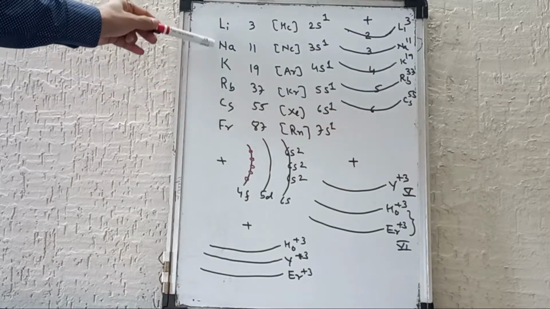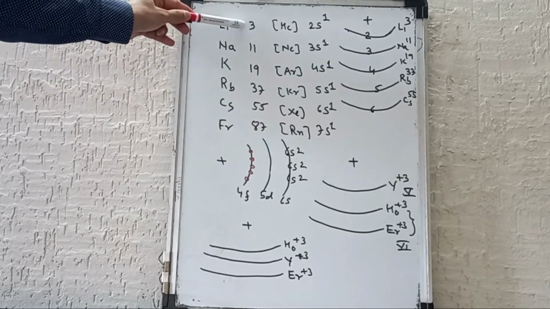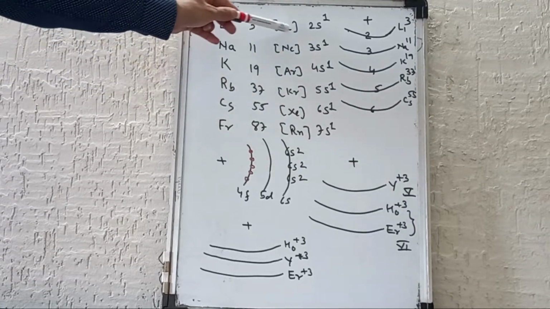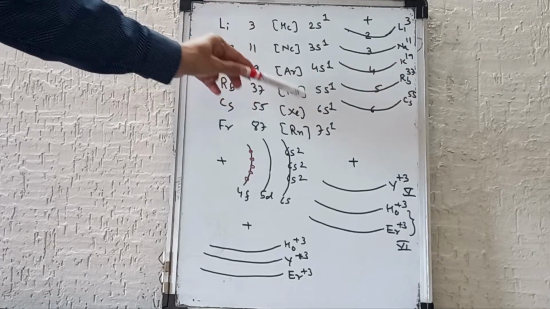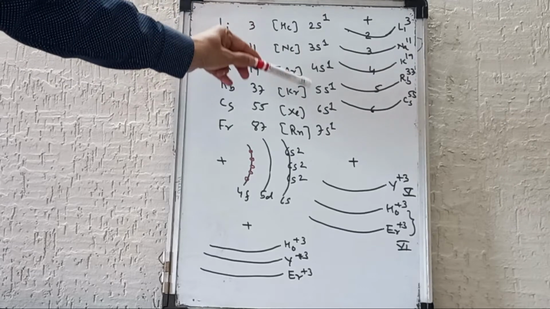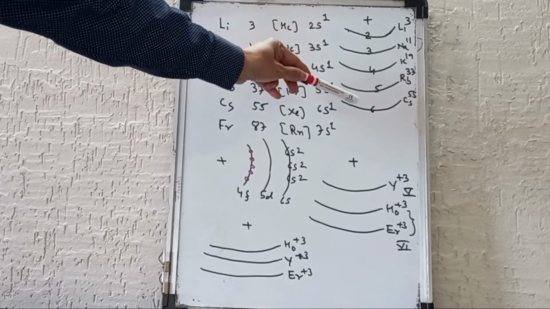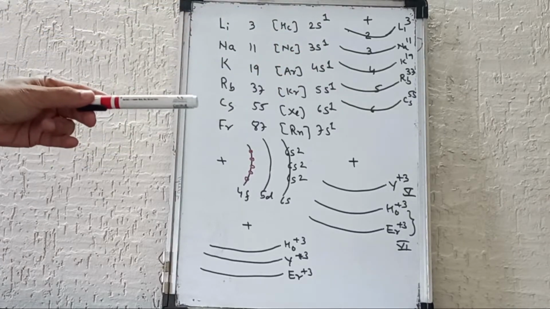Their atomic numbers are 3, 11, 19, 37, 55, 87, and the principal quantum numbers are 2, 3, 4, 5, 6, 7. So as atomic number increases, principal quantum number also increases, and therefore the distance of the electron from the nucleus increases, and therefore atomic radii goes on increasing.